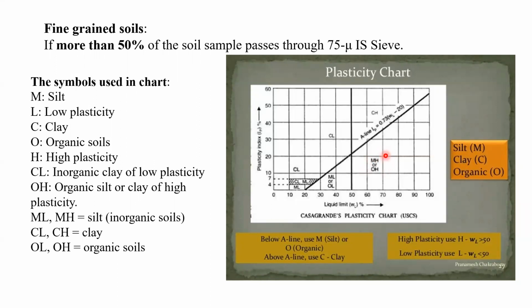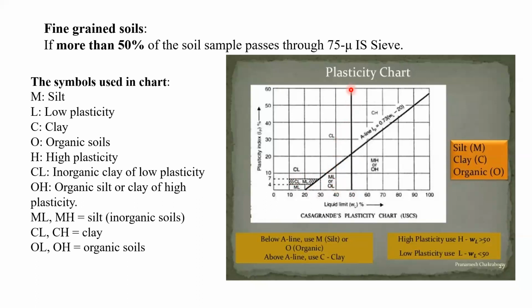Whenever you are going to collect the soil sample, definitely you are going to test the liquid limit and the plasticity index. And if the points, whatever the data you have collected, comes here, in that case, we can say our soil characteristics comes under the MH or OH, right? So you can see here, inside this triangle, the ML we can categorize.